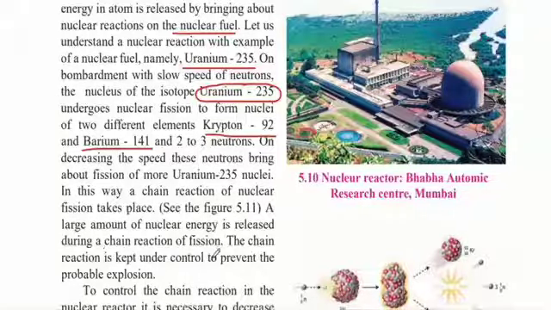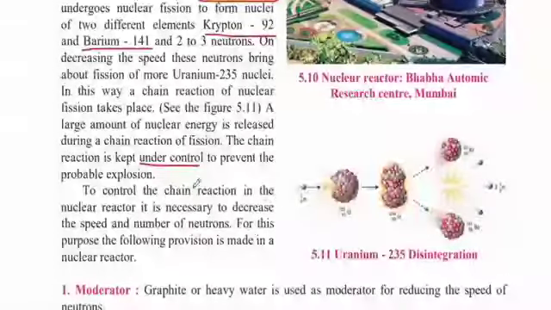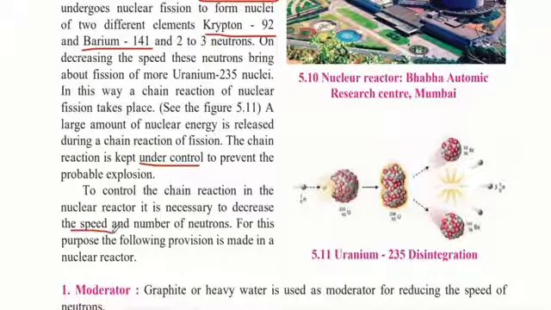The chain reaction is kept under control to prevent a probable explosion. If this goes out of control, then a huge explosion can take place because the amount of energy present in one isotope of uranium is enormous. Therefore, it is very important to keep this under control. To control the chain reaction in the nuclear reactor, it is necessary to decrease the speed and the number of neutrons. At a time, only a certain amount of neutrons are able to bombard the uranium, and the speed is carefully controlled. For this purpose, the following provision is made in a nuclear reactor.